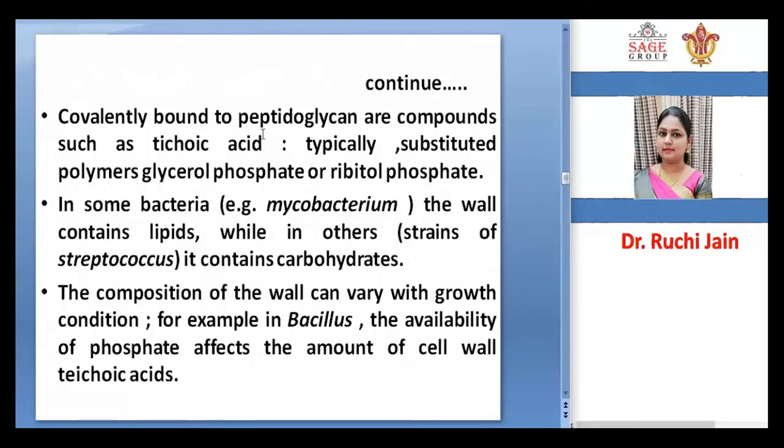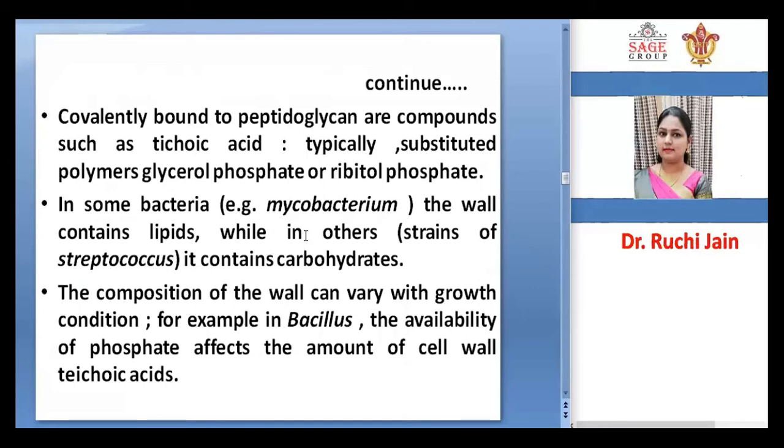Covalently bound to the peptidoglycan are compounds such as teichoic acid, typically substituted polymers of glycerol phosphate or ribitol phosphate. So teichoic acid is composed of glycerol phosphate as well as ribitol phosphate. In some bacteria, the wall contains lipid, while in others it contains carbohydrate.